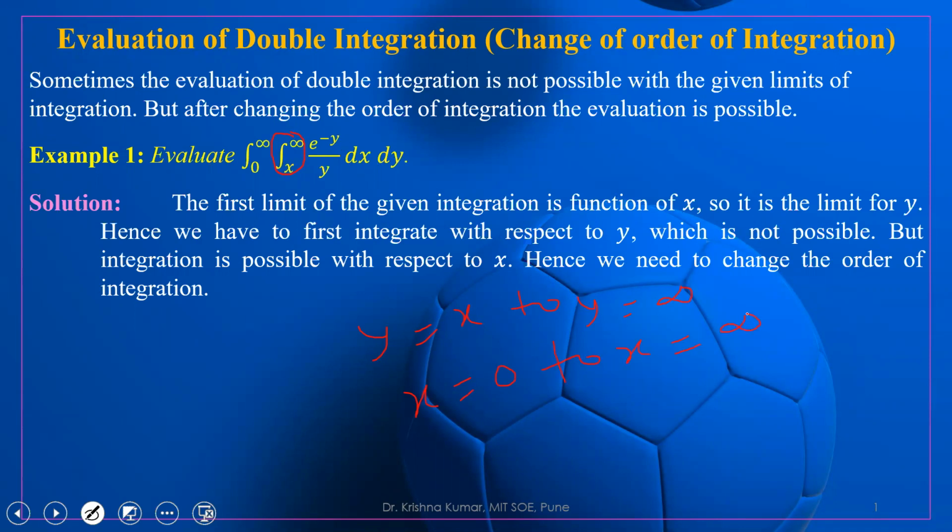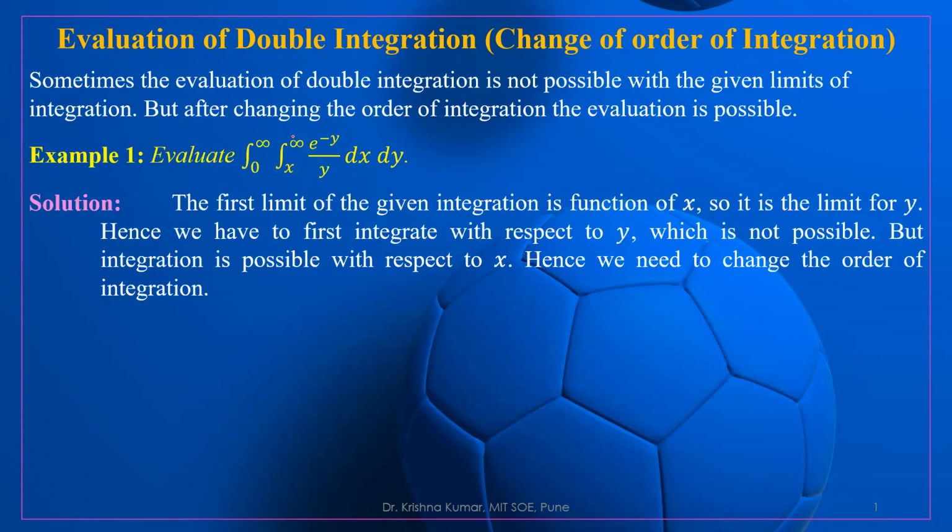So clearly we have to first integrate e to the power minus y upon y with respect to y, but this is not possible to integrate with respect to y. If we integrate with respect to x, then it is possible. But since the first limit is a function of x, this is the limit for y, so we cannot integrate with respect to x. So we will try to change the order of integration.